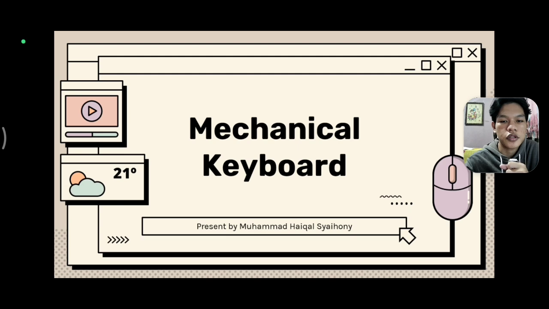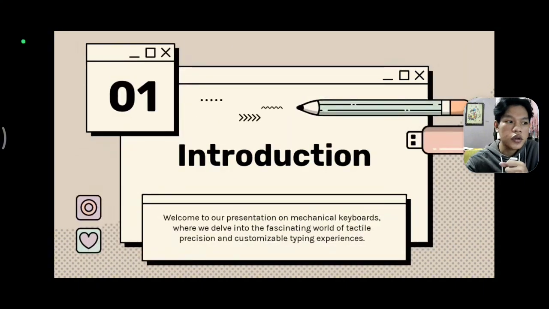Today I want to make a project presentation, and material number 1 is about mechanical keyboards. Introduction. Welcome to our presentation on mechanical keyboards, where we delve into the fascinating world of tactile precision and customizable typing experience.